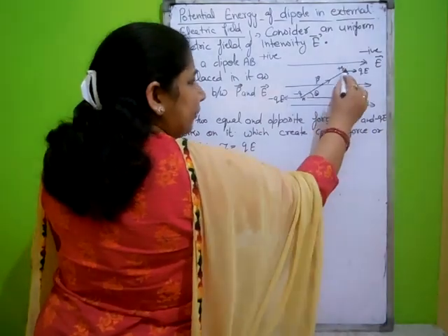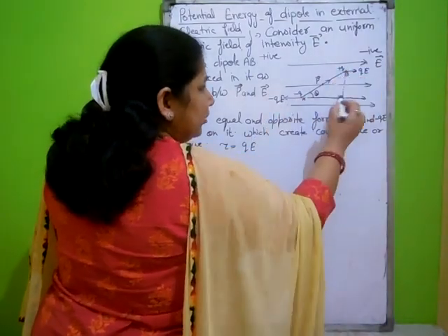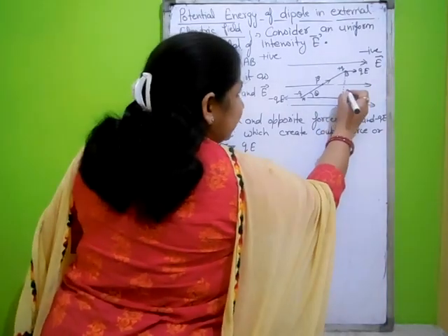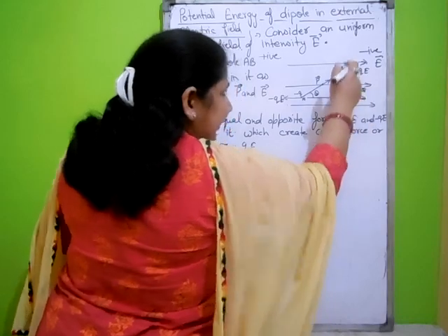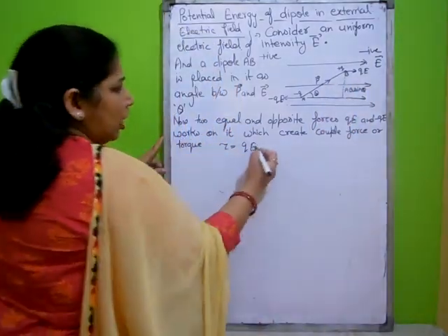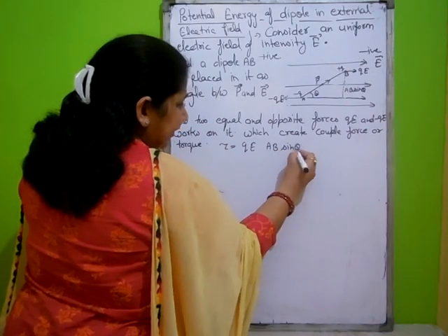Now we have drawn a perpendicular on the minus QE axis from the point B, and this side is AB sin theta. Now I will write here AB sin theta. What is AB?